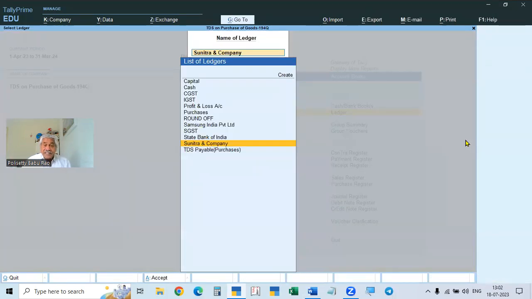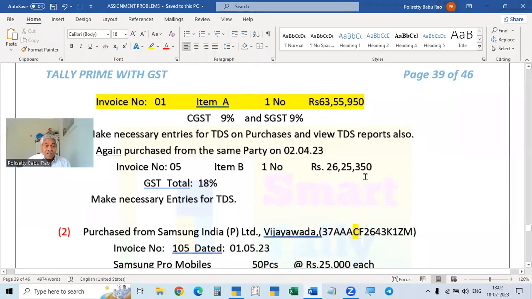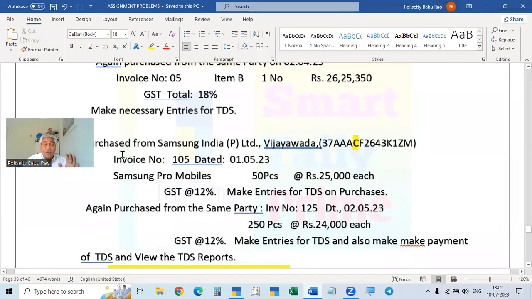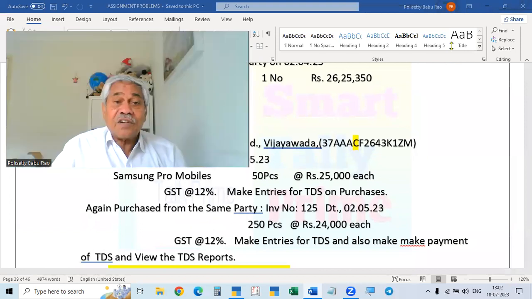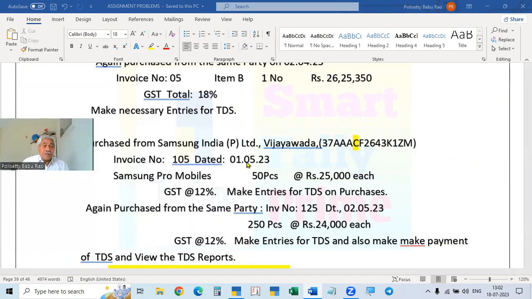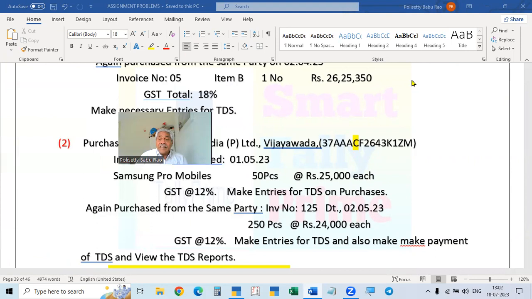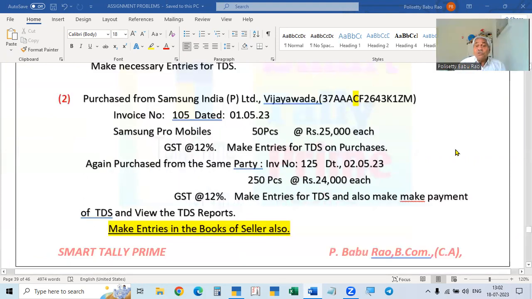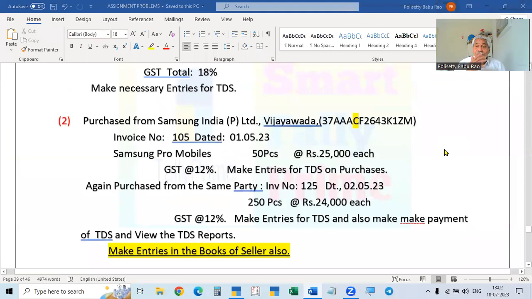But here in the second problem, the first bill is not more than the exemption limit. The first problem is not more than the exemption limit. So in that case, what to do, how to do that? This one we will take up now. And there is a small problem, otherwise it will show an error in the report. Okay.